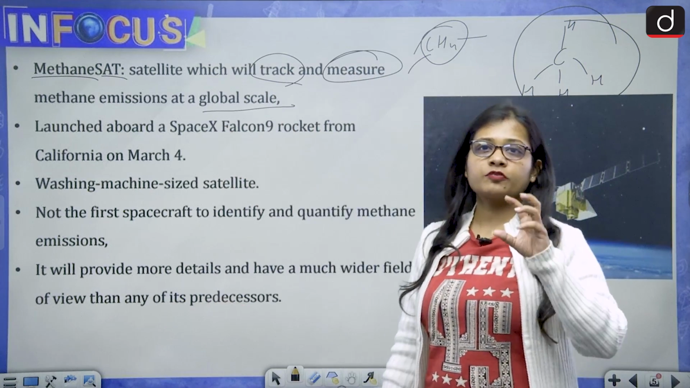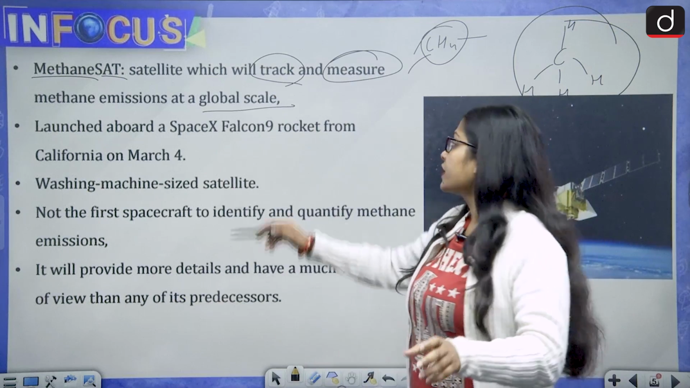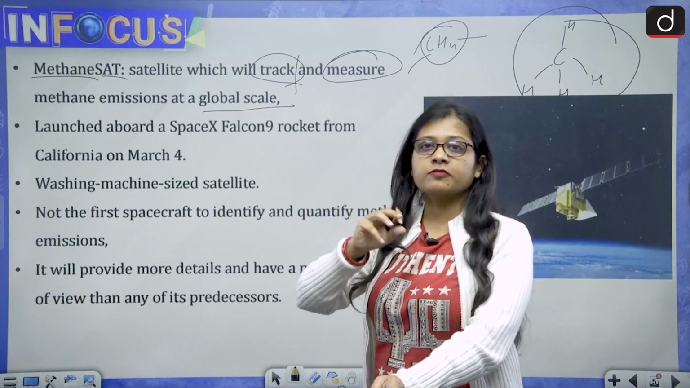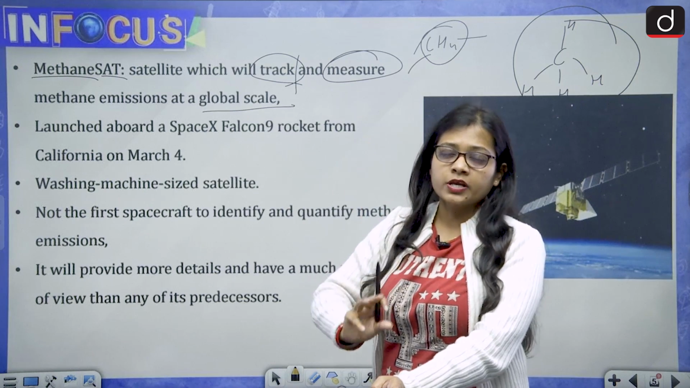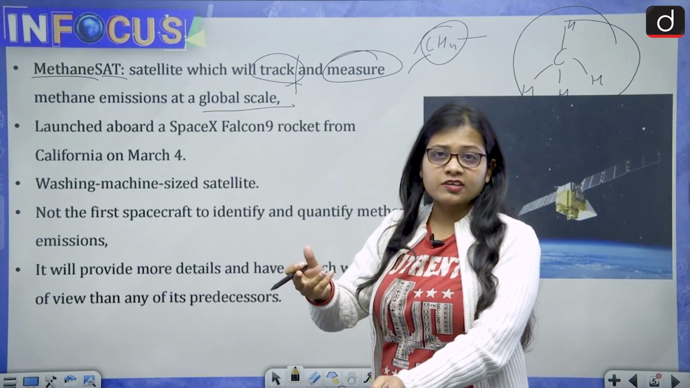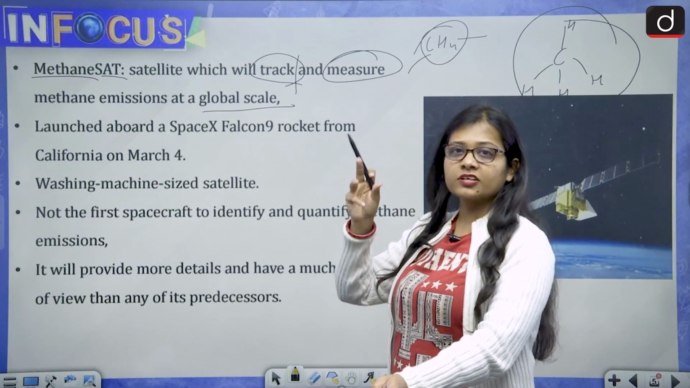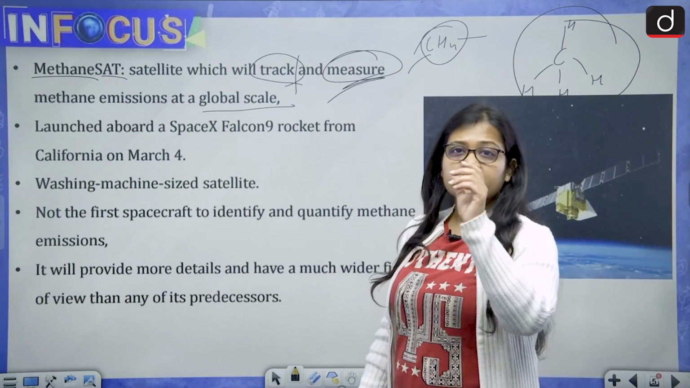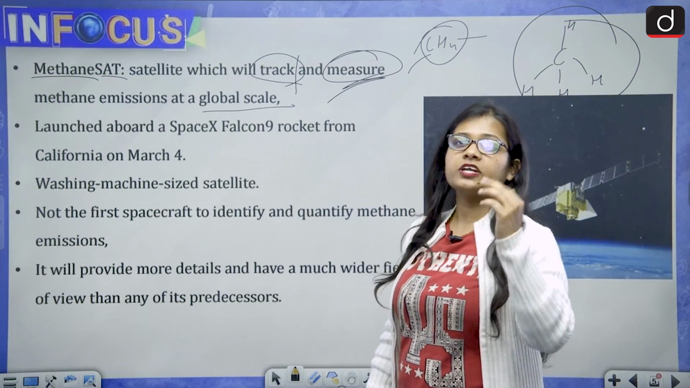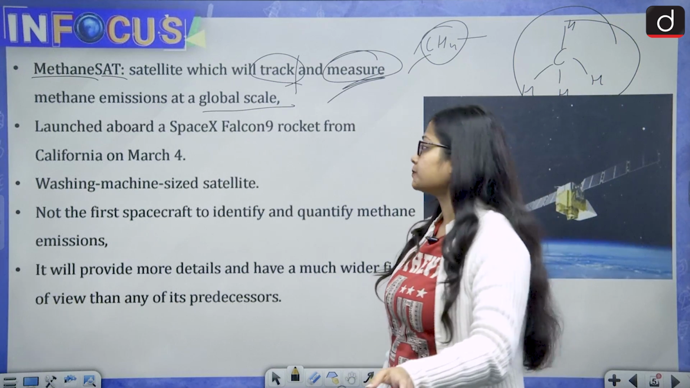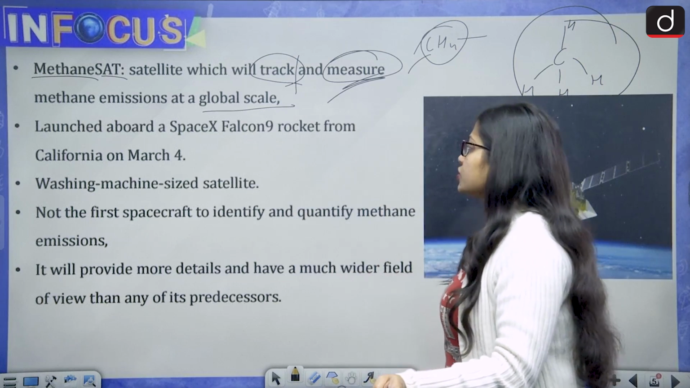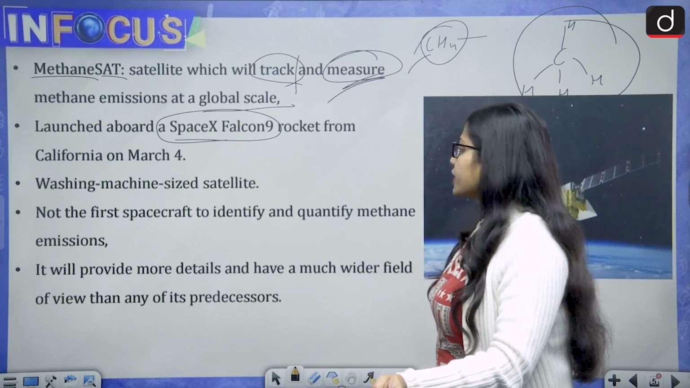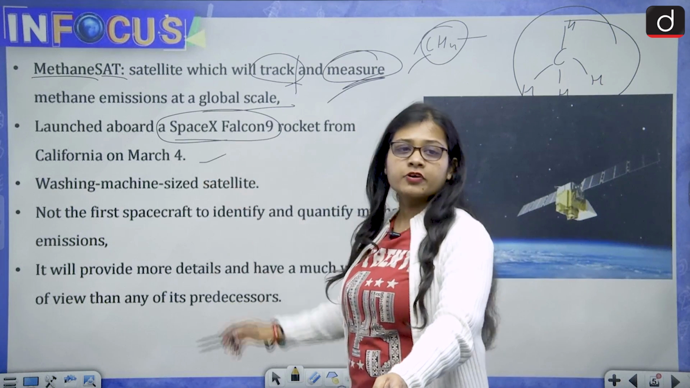Global scale means it will work at the global level. Track means whatever is going on, how much emission is taking place, whether it is going up or going down, at what intensity the emissions are increasing. These are the things it will be tracking, and it will also measure, whether it is increasing or decreasing. It was launched aboard a SpaceX Falcon 9 rocket from California on 4th of March.